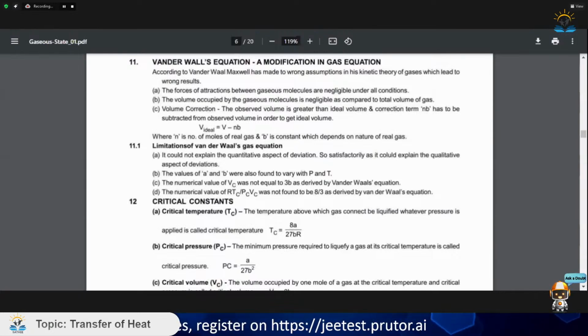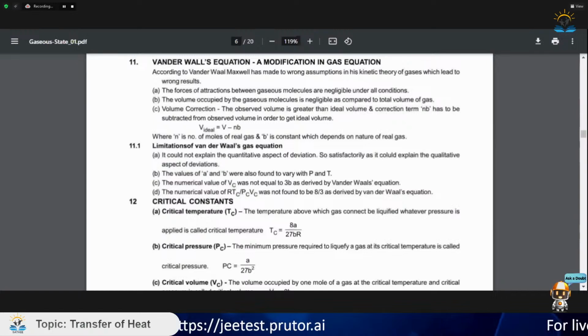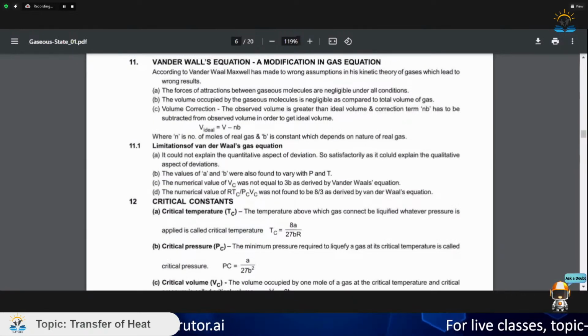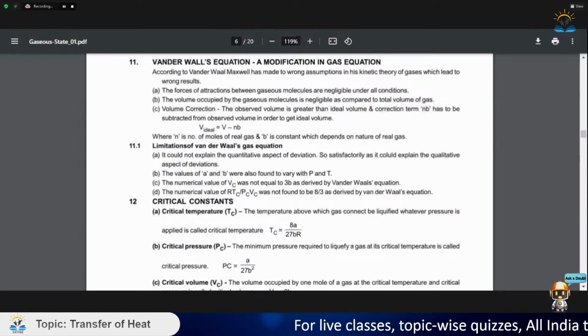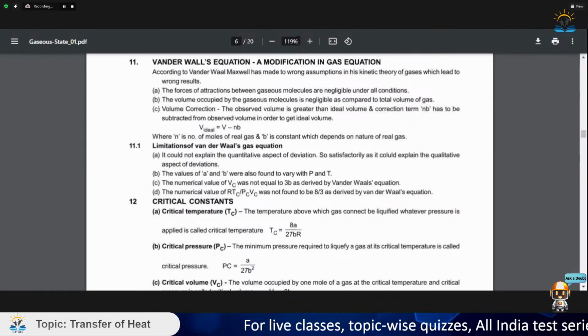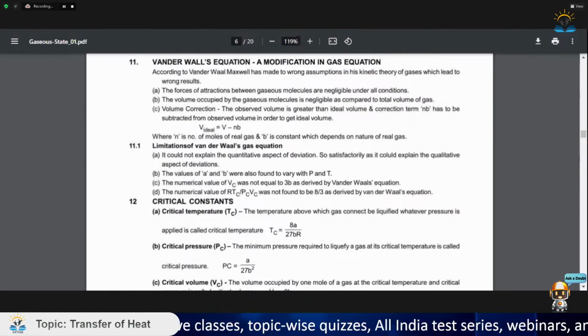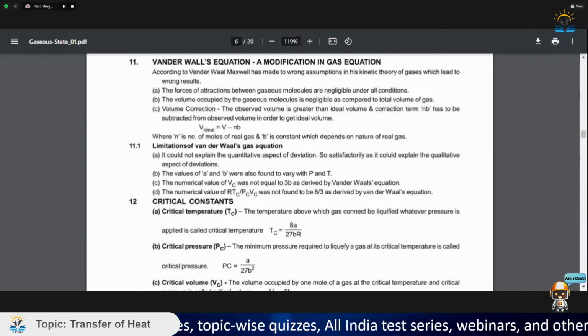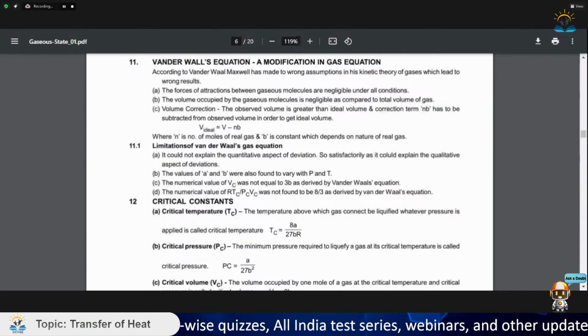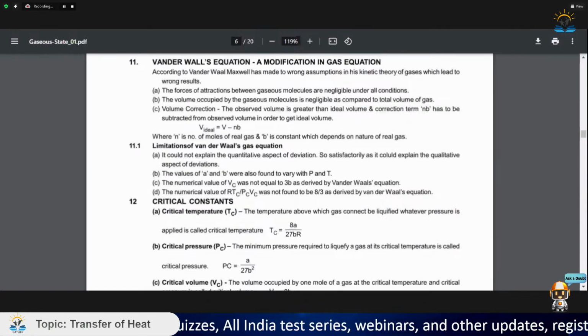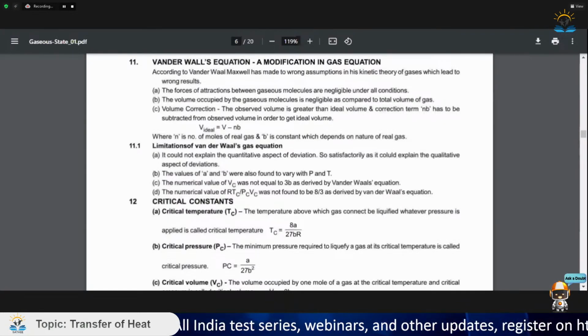Now let us see the van der Waals equation. What does the van der Waals equation say? It is basically a modification in the state equation of a perfect gas; it is just a modification of the ideal gas equation. It says that the gaseous molecules present in a container occupy some volume. It is not true that they have zero volume.